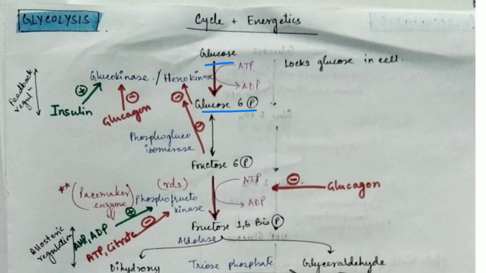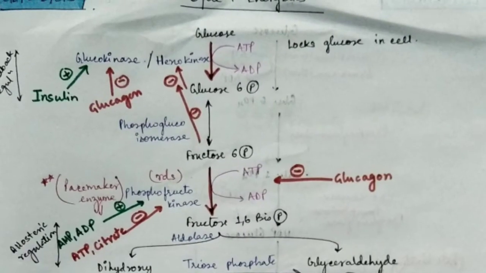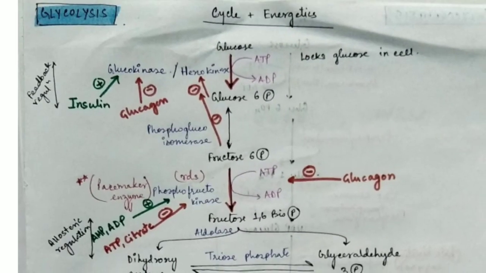Now, very important, in this entire glycolysis there are 3 steps which are irreversible. The first step, the third step and the last step. So these are the 3 steps which are irreversible in glycolysis. You need to keep this in mind. So this first step is irreversible and it uses 1 ATP.